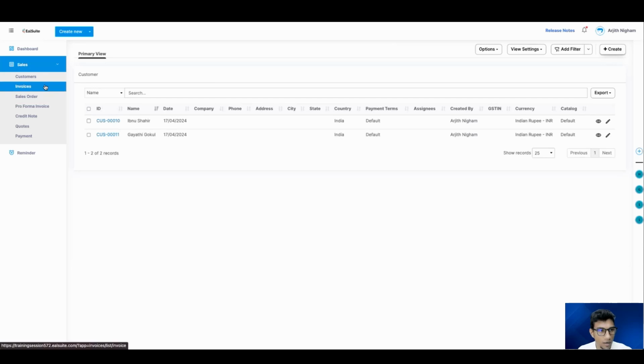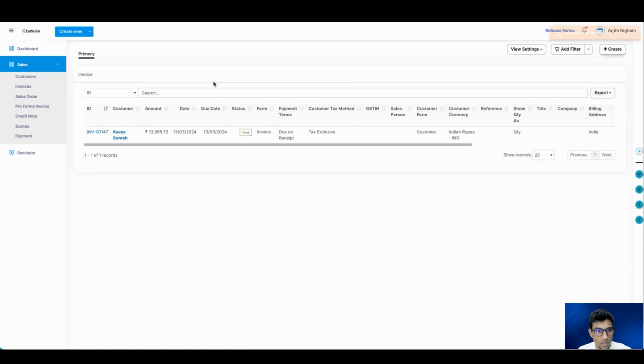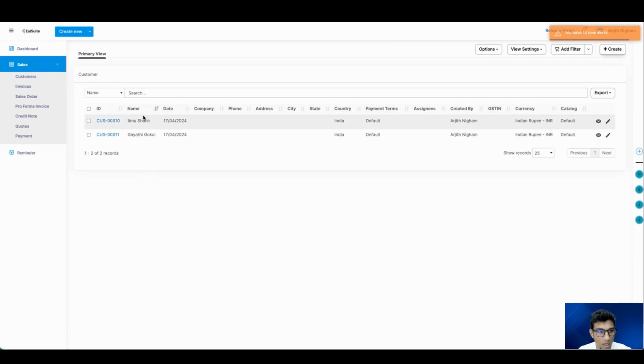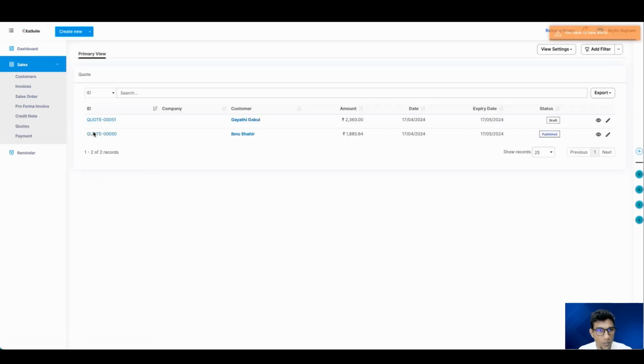Now, under invoices, we only see a limited number of invoices. Yes, the customer was Kavya Suresh. Okay, let me just go back to the customers and see Kavya Suresh. No. Go to quotations. And it was created against Gayatri Gogol and Ibn Shah.